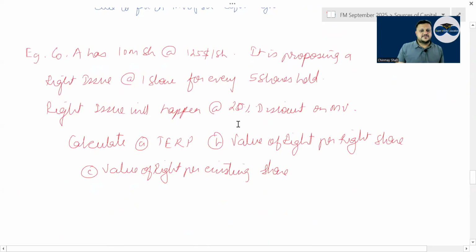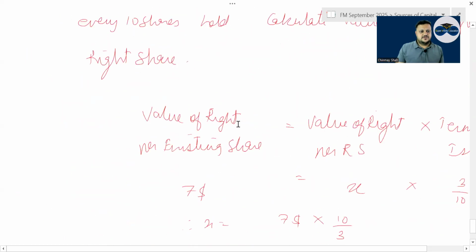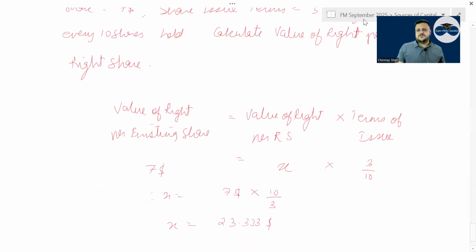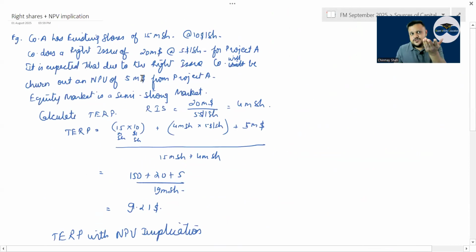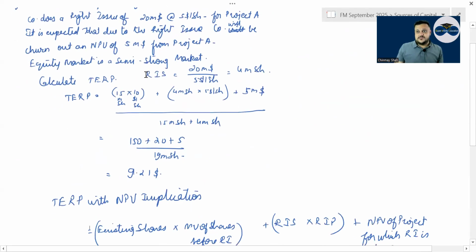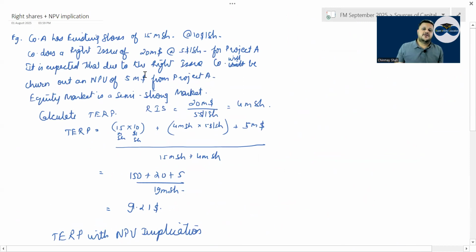Where the money that is raised from right. Okay. On the next page, right share plus NPV implication. New question. You might just find this question in section A. It may be that this time around this question might appear cut, copy, paste in the exam.